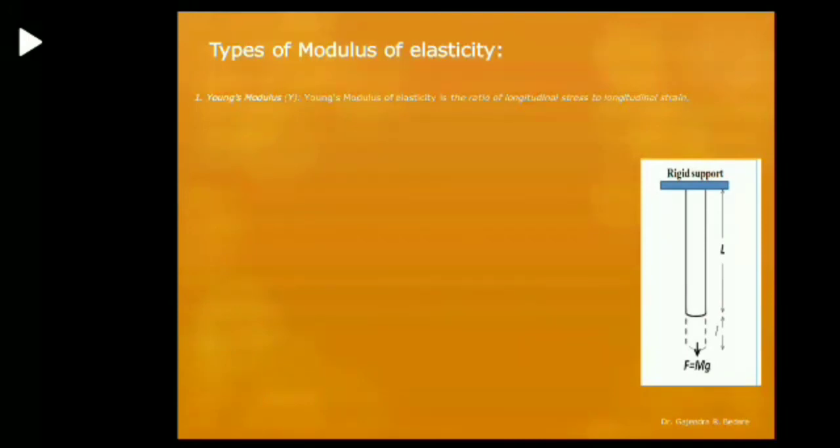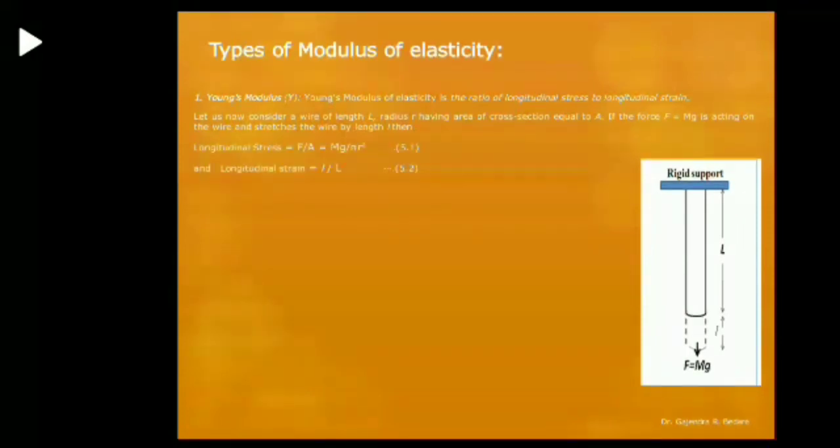First, Young's modulus, we will discuss it in detail. Young's modulus of elasticity is the ratio of longitudinal stress to the longitudinal strain, as we have seen already. To explain Young's modulus, again we are taking the same example of a wire fixed at the upper end, and to the lower end a weight is attached. The weight attached is mg, and because of that there is an increase in the length of the wire. Capital L is the original length of the wire, and after attaching the load there is a small increase in length of the wire, that is small l. This attached weight acts as a downward force.